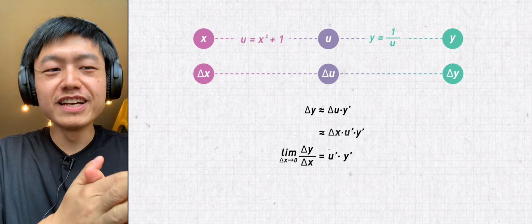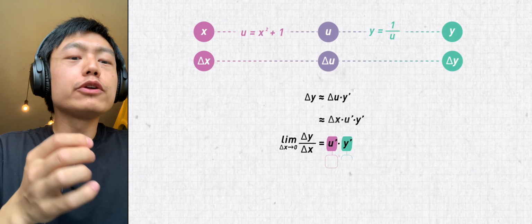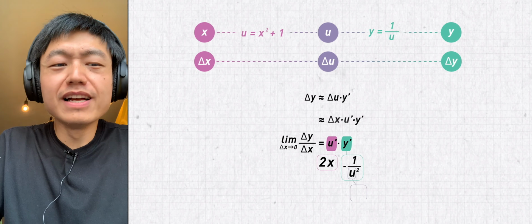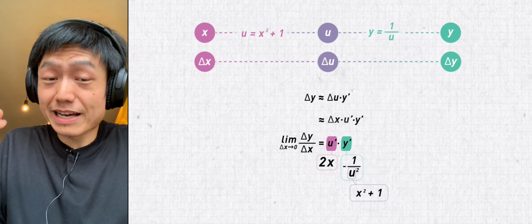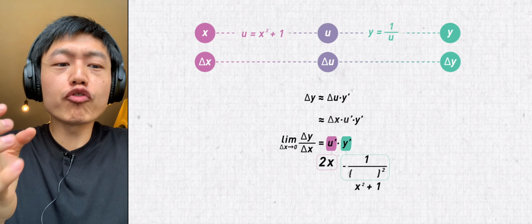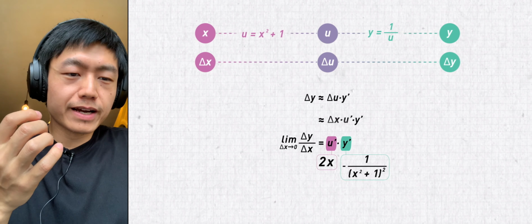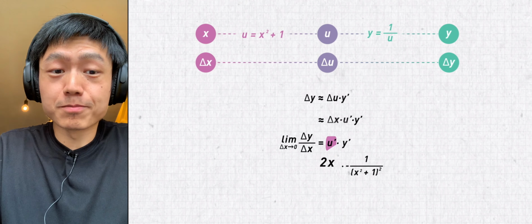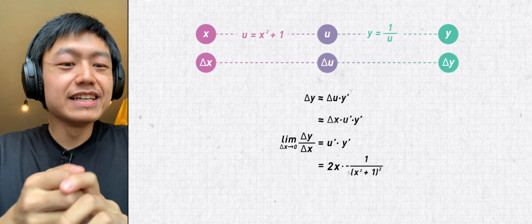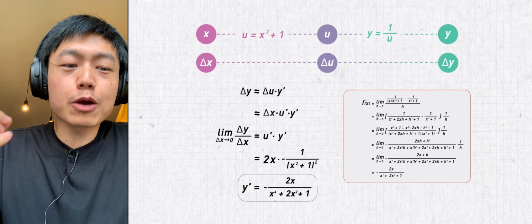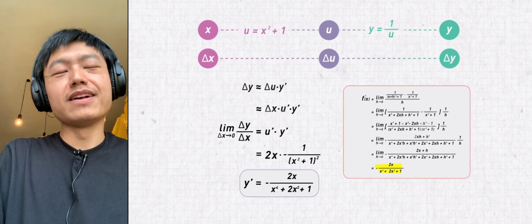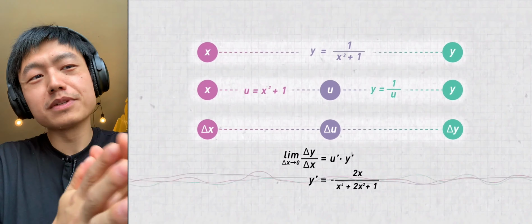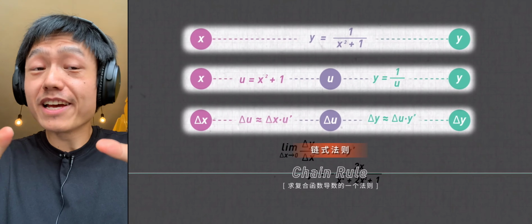simple functions. In this specific example, u prime is 2x. Y prime is negative 1 over the square of u. Let me replace u with x squared plus 1. Then the derivative of the whole function is equal to 1 over the square of x squared plus 1, times negative 2x. This is the same as the result we calculated using the definition method. We just got the derivative of the complex function step by step. This method is called the chain rule.